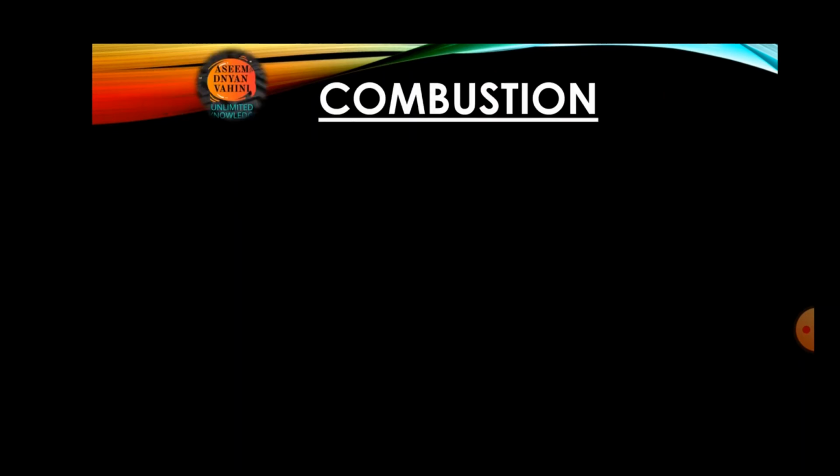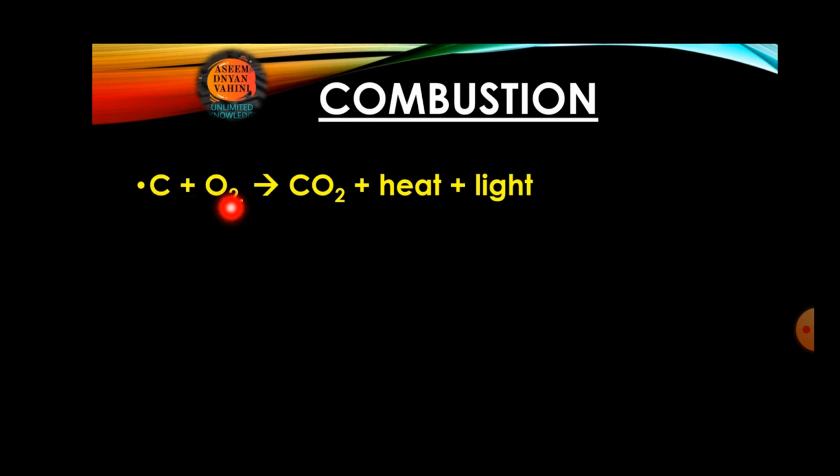Now we'll check the examples of those. First we'll check the example of combustion. As I told, combustion means burning. If you are burning carbon in presence of oxygen, it means in presence of air, you will get carbon dioxide, and of course you will get heat and light.